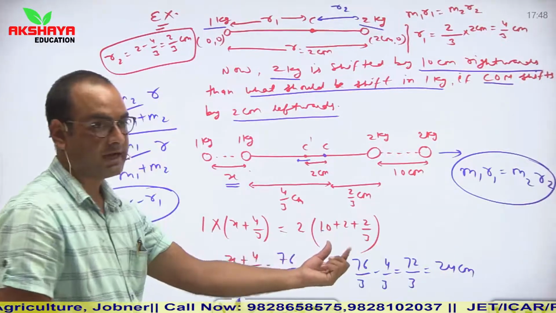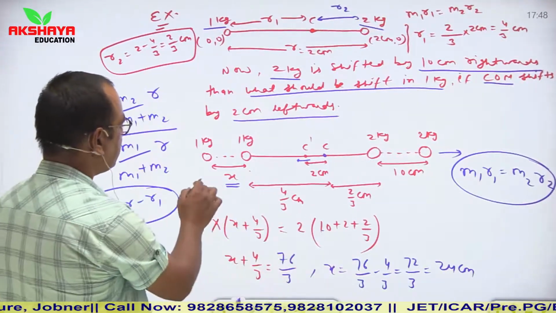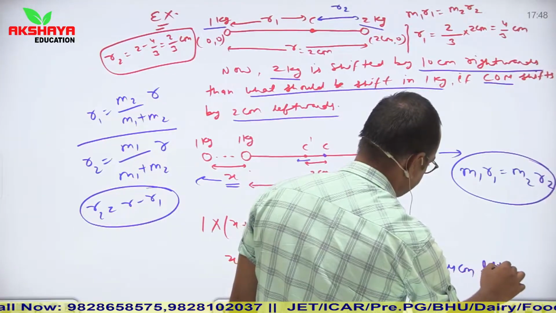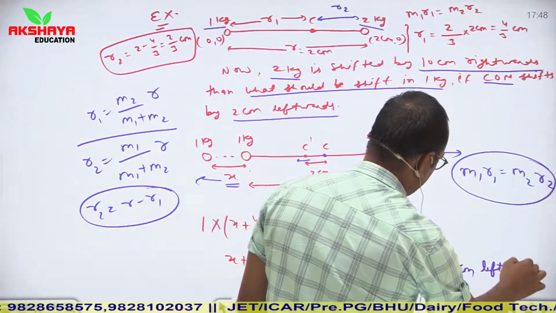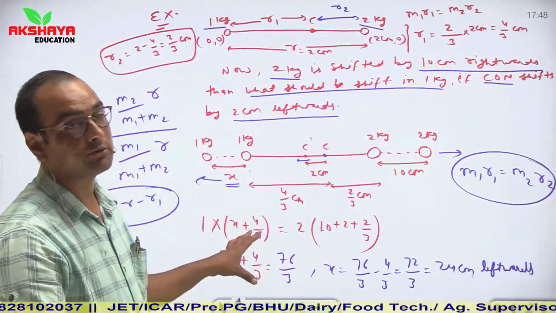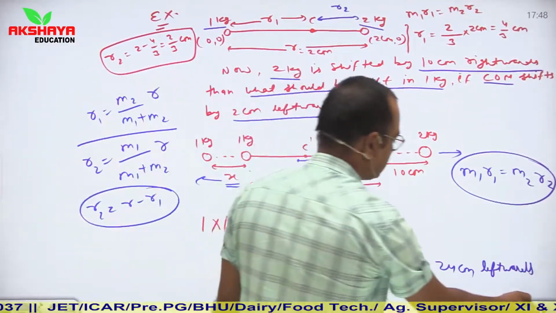So 24 centimeter towards which direction? Left direction. So we can say it is shifted by 24 centimeter leftwards. So this is another pattern of question. Now let us see